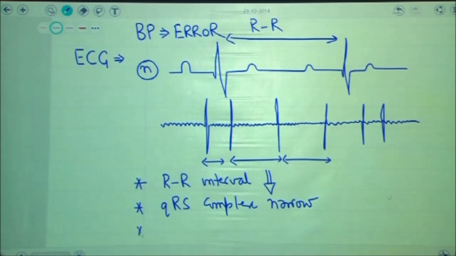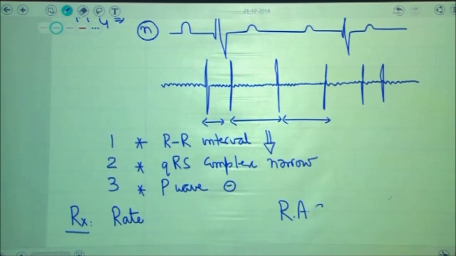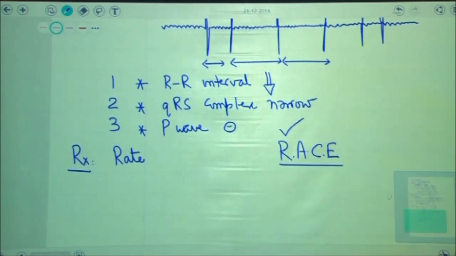In all of these patients, P wave cannot be made out. So the ECG criteria that are useful for diagnosis of atrial fibrillation are the ones that I have mentioned here: absent P wave, narrow complex QRS, and RR interval is shortened. In all of these patients, therefore, the first thing that you need to do is to follow what is known as the RACE protocol. In the RACE protocol, alphabet R would stand for rate control.